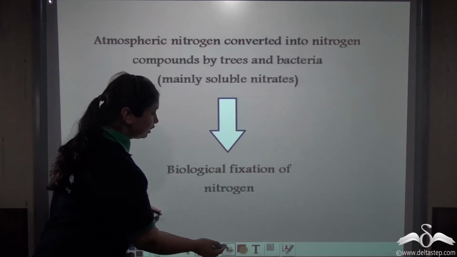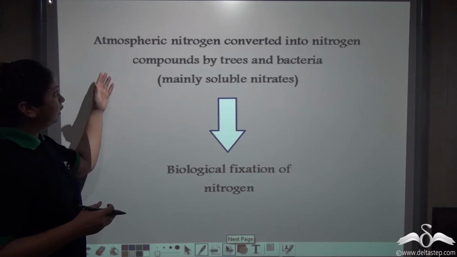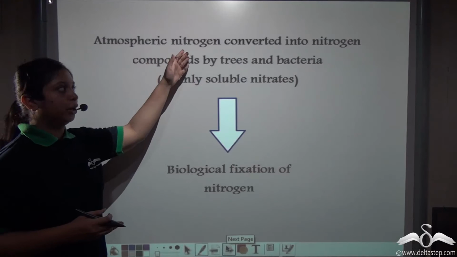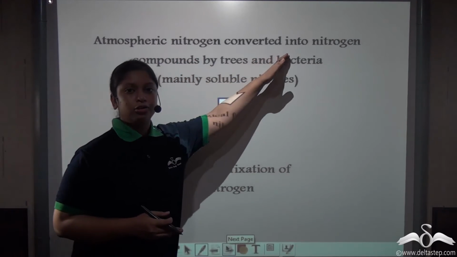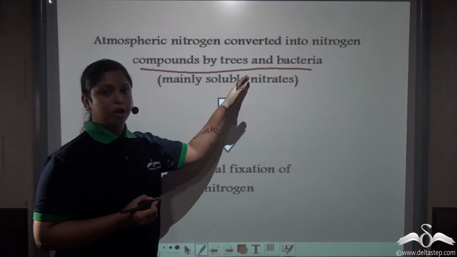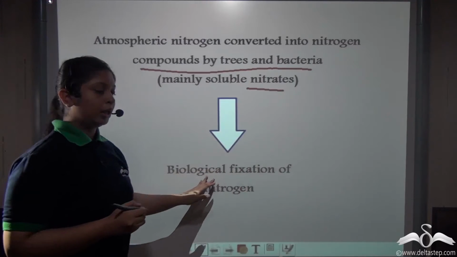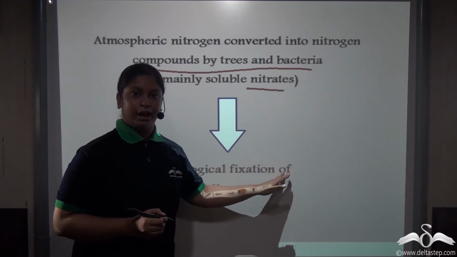So this completes a part of the nitrogen cycle. Now, the entire process of fixing atmospheric nitrogen into nitrogen compounds by trees and bacteria into soluble forms, that is nitrates, is known as biological fixation of nitrogen.